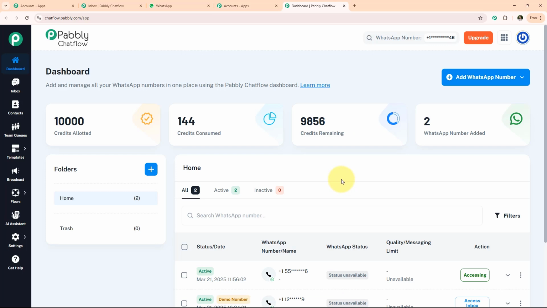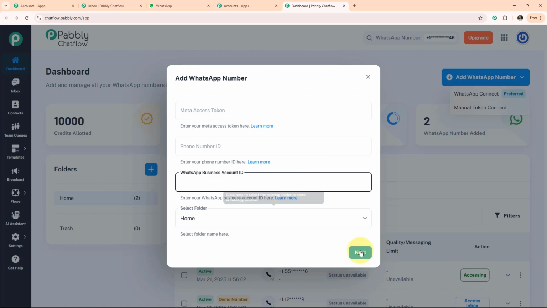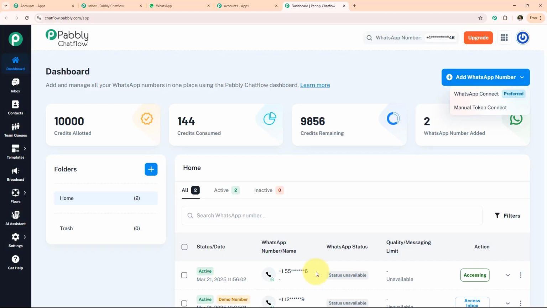Now you can create your business account. If you want to know how to create a business account in Pabbly Chatflow with the help of WhatsApp Cloud API, you can easily do so by watching the video provided in the link description. Now if you want to know how you can add a WhatsApp number, simply click on Add WhatsApp number. Now we have two options, WhatsApp Connect Preferred and Manual Token Connect. With the help of WhatsApp Connect Preferred, we can automatically update our access token. Now we have the option Manual Token Connect. Simply click on it and fill in the details over here like Meta access token, phone number ID, WhatsApp business account ID, and select the folder and simply click on next. After clicking next, you have successfully added your WhatsApp number like this and simply click on the accessing button.